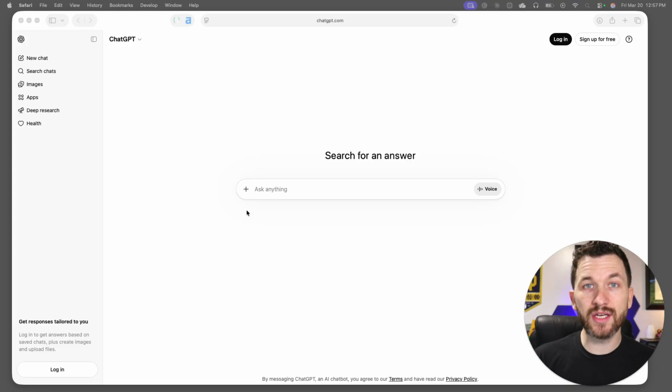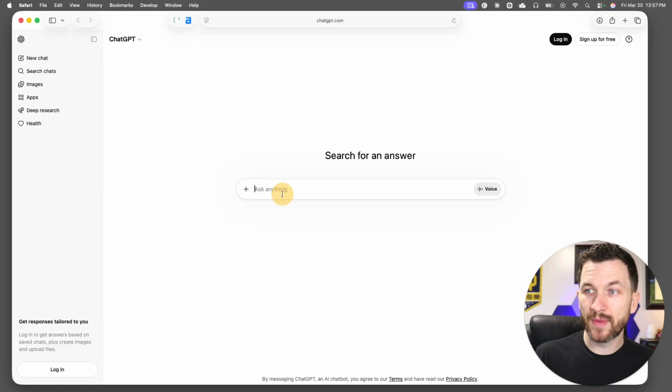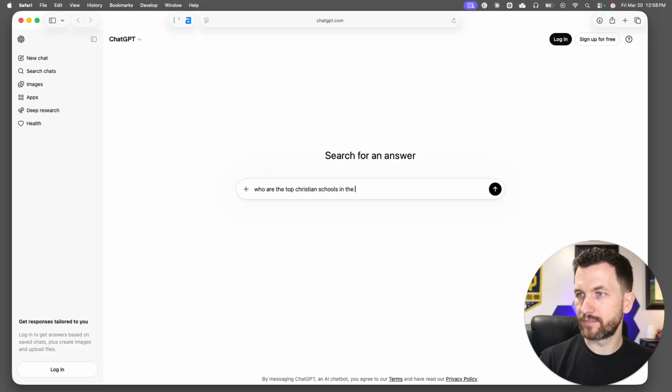So what we're going to do is I have ChatGPT up here on the screen. I'm going to walk through all of the 5 steps right here with you and show you how to perform this for your school. So for example, what I'm going to do is I'm going to ask ChatGPT. Now, before I even get started, just know I am not signed into ChatGPT at all. This is a clear search because I don't want it to know anything about what I've searched before. This is fresh. So I'm going to ask, who are the top Christian schools in the South Bend, Indiana,